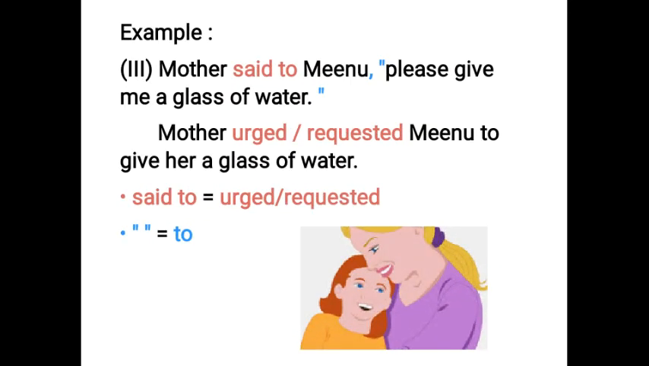Third example, mother said to Meenu, please give me a glass of water. When we change it into indirect speech, it will become, mother requested or urged Meenu to give her a glass of water. Here, mother is requesting Meenu to give her a glass of water. Me changes to her because mother is referring to herself.